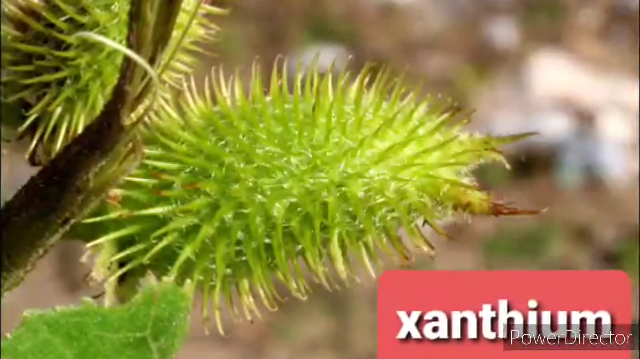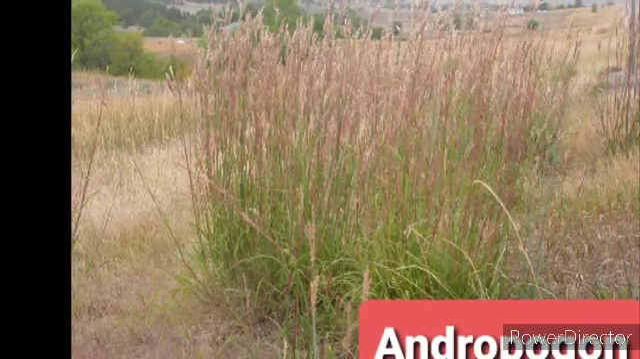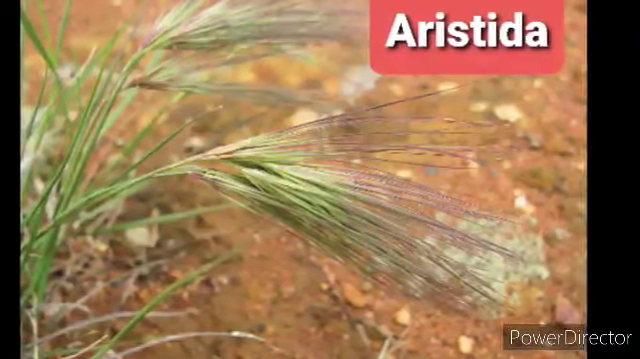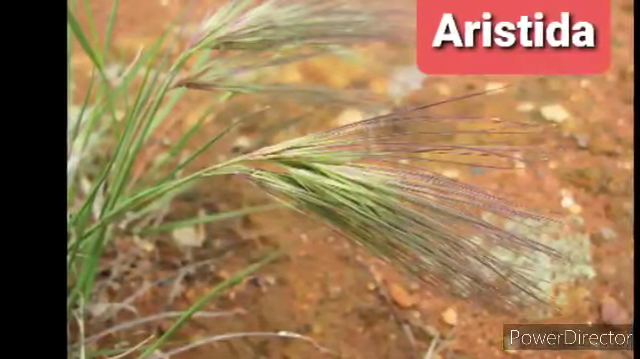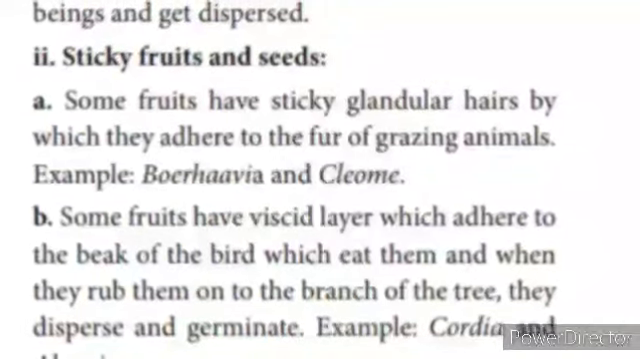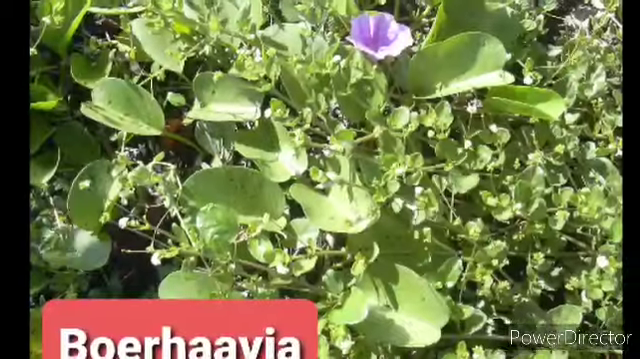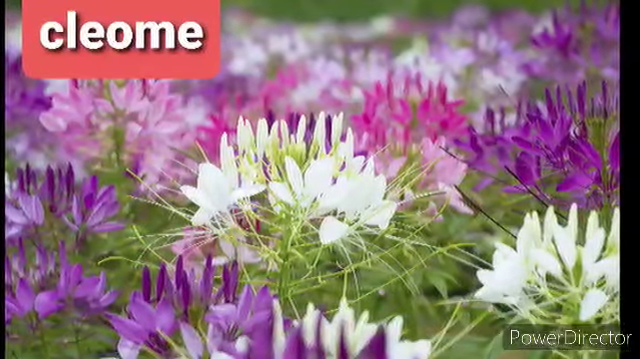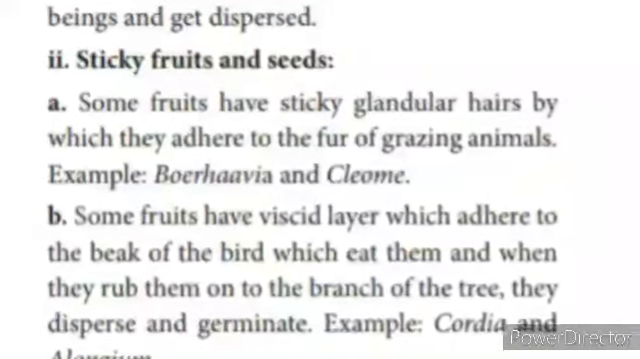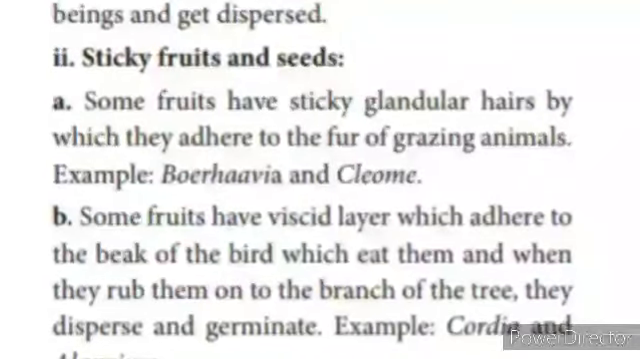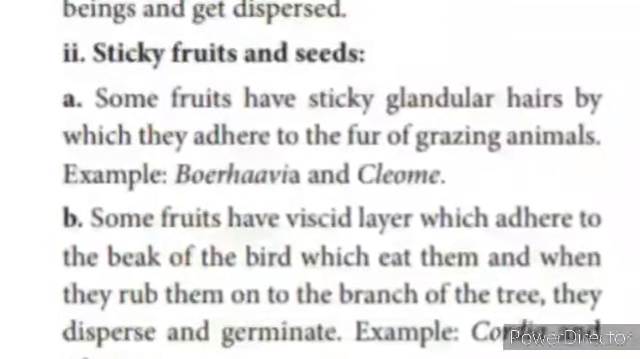In Xanthium, barbs. They are short projections in Andropogon. Spines in Aristida. With that, they adhere to the body of animals or clothes of human beings and get dispersed. Sticky fruits and seeds adhere to the fur of grazing animals. Example, Boerhavia and Cleome.